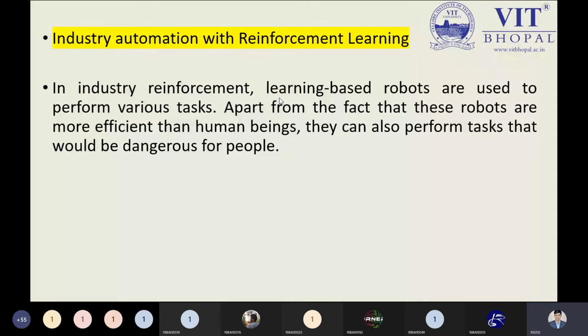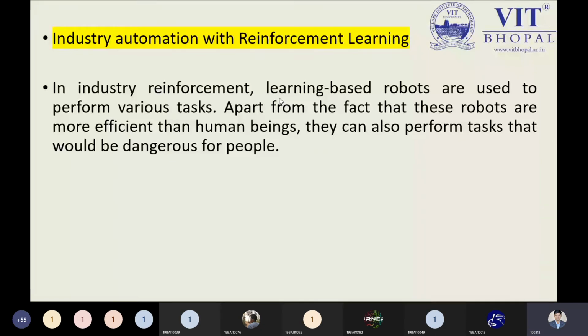Industry automation with reinforcement learning is what we are using in today's era. I can't tell the names of the countries right now, but I have watched many videos where many industries are using robotics to provide better results in terms of effectiveness and efficiency. While work done by humans may have some errors, there is no guarantee, but there may be some. If you do the work with a machine, it will do it with high efficiency because there will be less chance of errors.